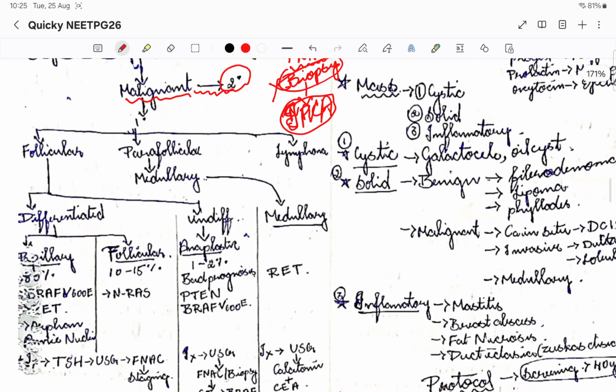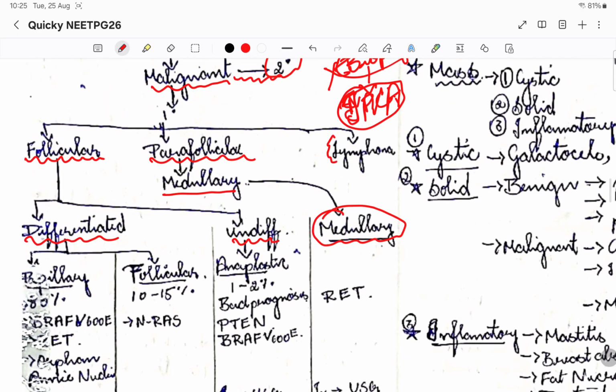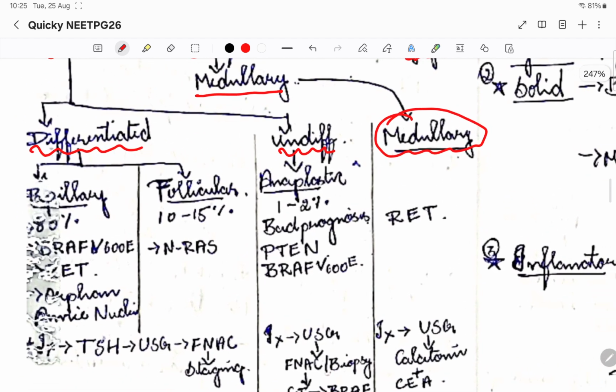Then coming to malignant thyroid neoplasia, I told you, right, there are two kinds of cells in the thyroid gland, follicular and parafollicular cells. Follicular cell neoplasias can be differentiated and undifferentiated type, whereas parafollicular is the medulla, right, medullary stroma. That is what causes medullary thyroid cancer. There is one more thing, that is lymphoma, if the lymph nodes are involved with respect to the thyroid gland. So this is the classification for thyroid neoplasia. Let us see one by one.